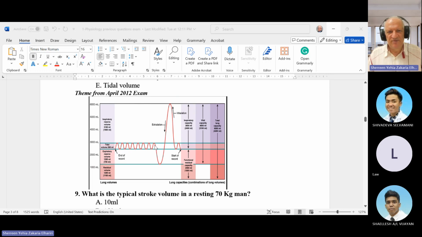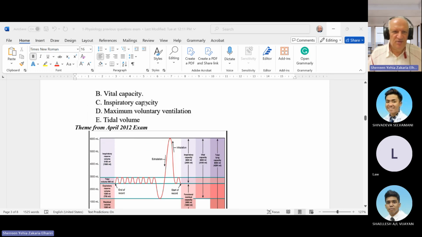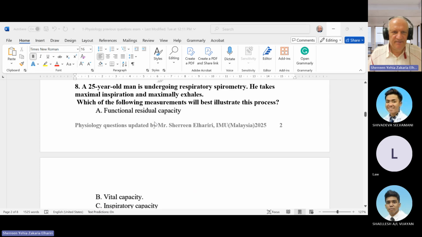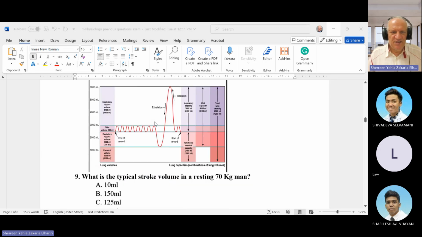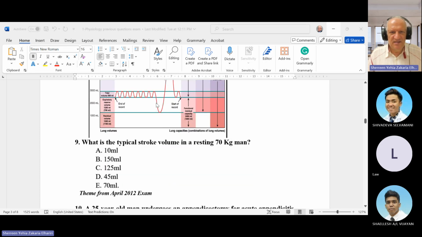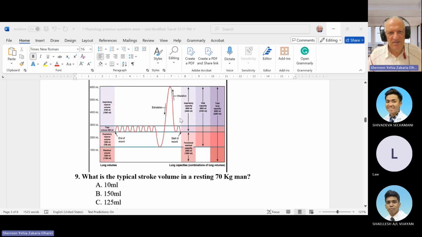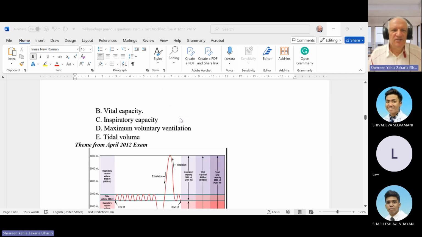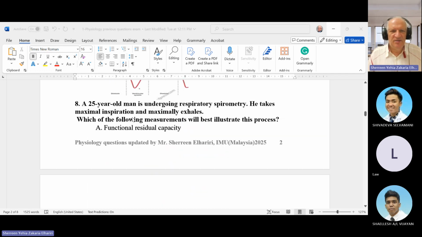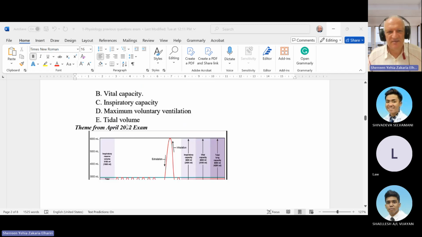Functional residual capacity is expiratory reserve and residual volume. So full inspiration followed by maximum expiration is vital capacity.